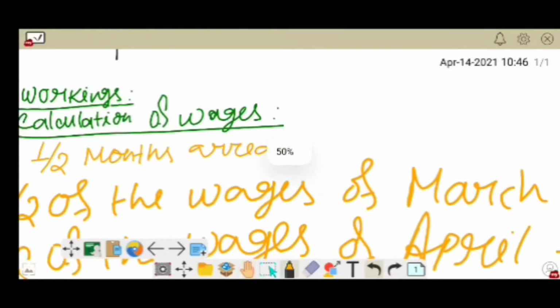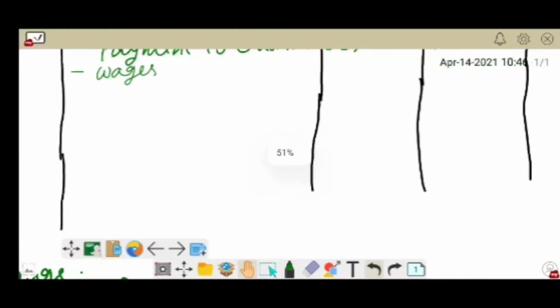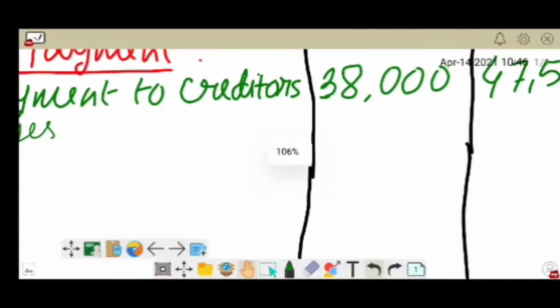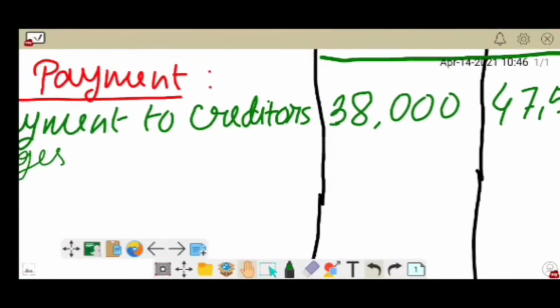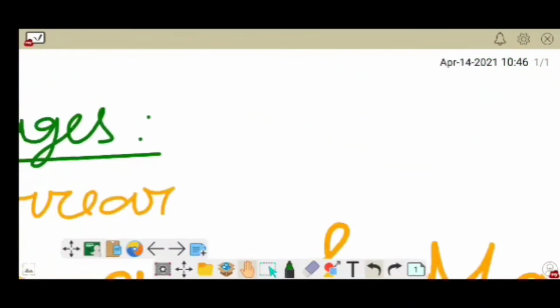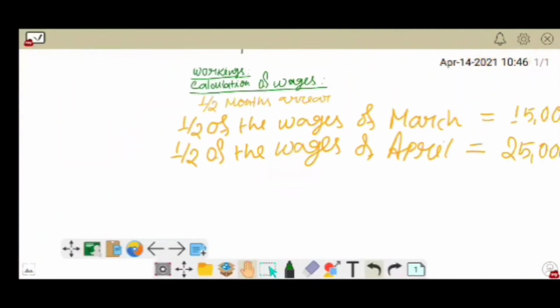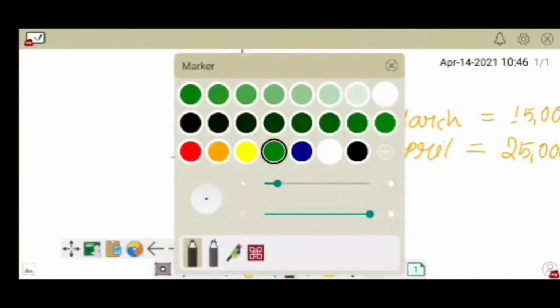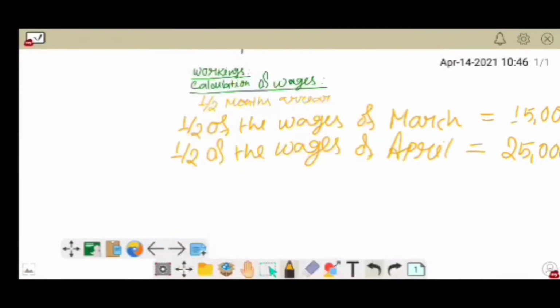So here we can see we have got the amount of the first month, it is rupees 20,000, and this was for the month of April, APR.